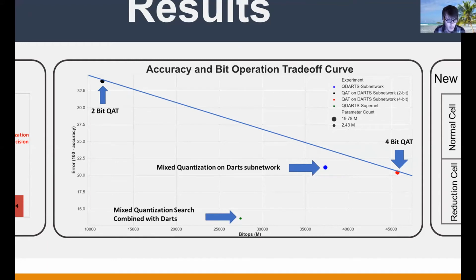Next, we move on to the approach with the lowest error on the bottom, which is our QDARTS supernetwork approach. As you can see, the computational complexity is midway between 2-bit and 4-bit, but has a vastly lower error. This indicates that our approach was able to find a lower complexity model that performed much better within a fixed computational budget than our baselines.